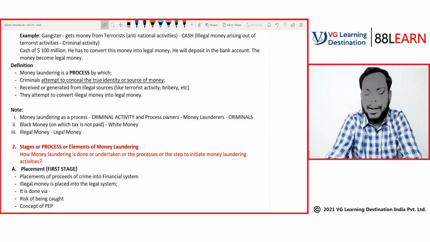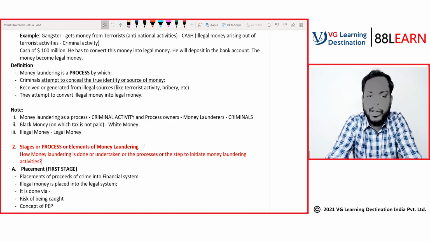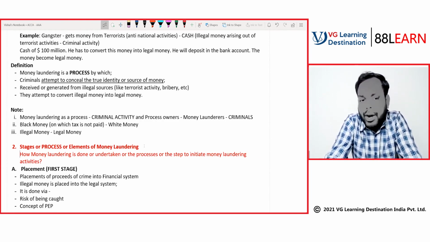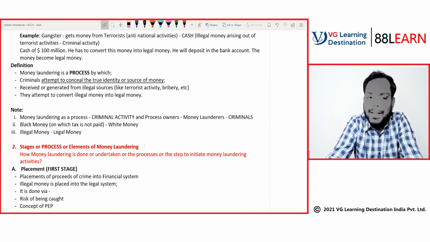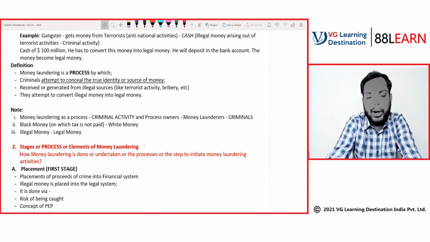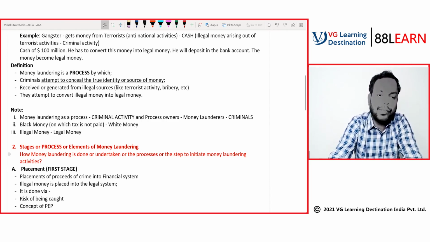Okay, so the question can come in any form. The question can ask, how is money laundering done? How is money laundering undertaken? What are the processes to initiate the money laundering activities? What are the elements of money laundering? What are the stages involved in money laundering? Question can ask in any form. So you should know what are the stages.